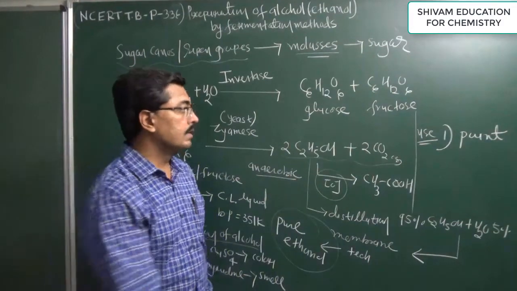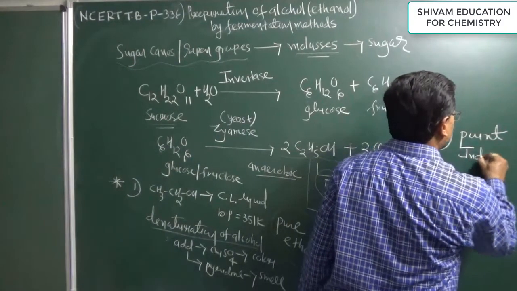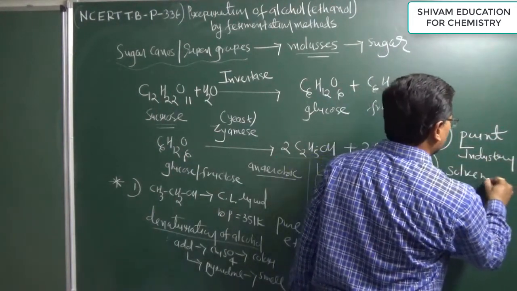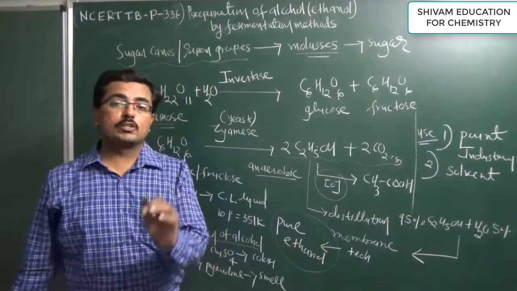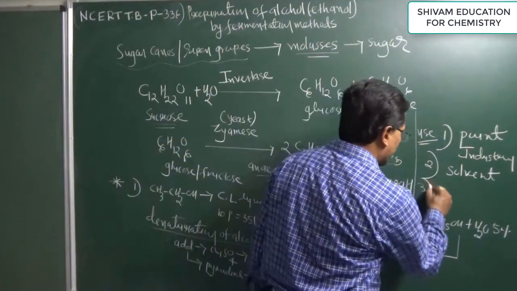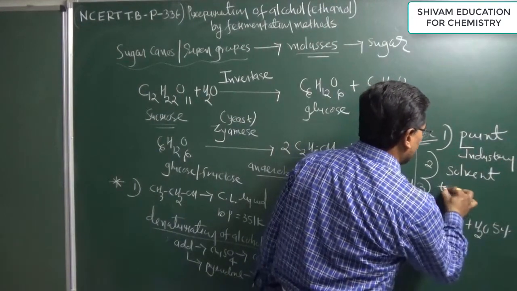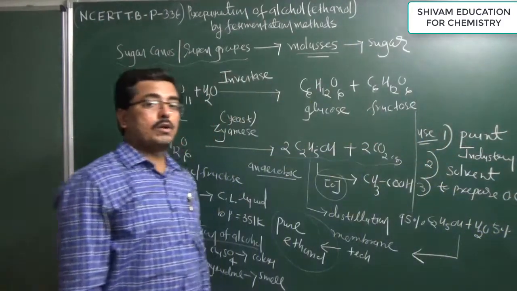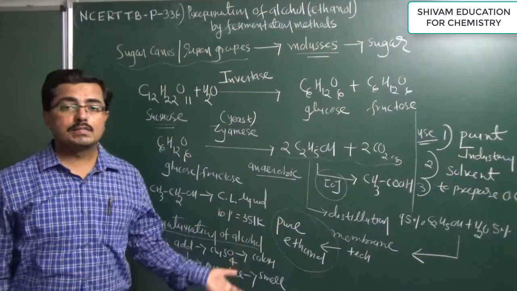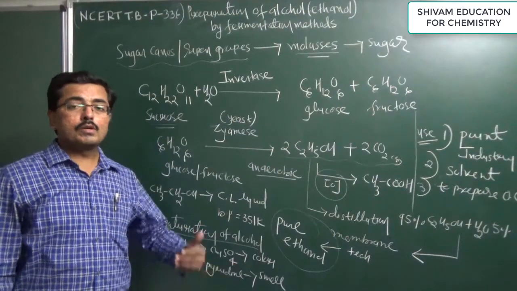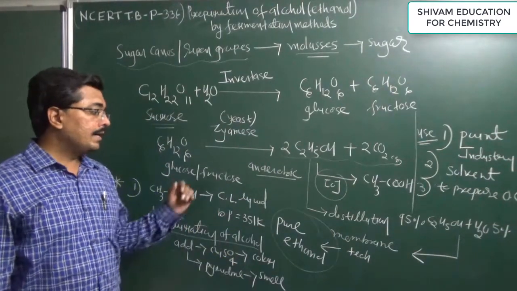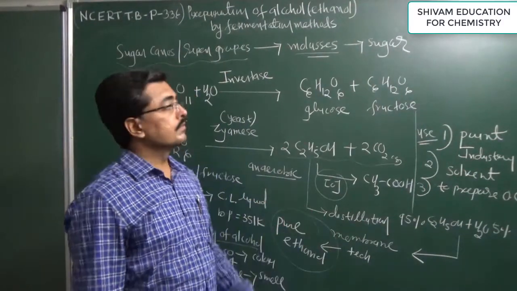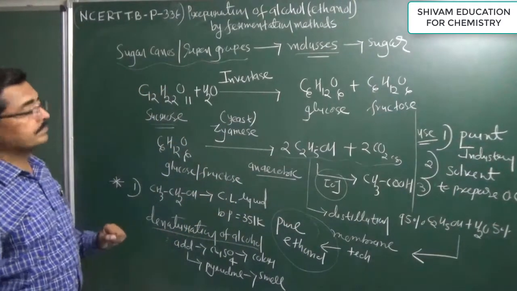Second, it is used as a solvent to dissolve many organic compounds. Third, it can be used to prepare a lot of organic compounds. So ethanol can be used in the paint industry, as a solvent, and to prepare a variety of organic compounds.